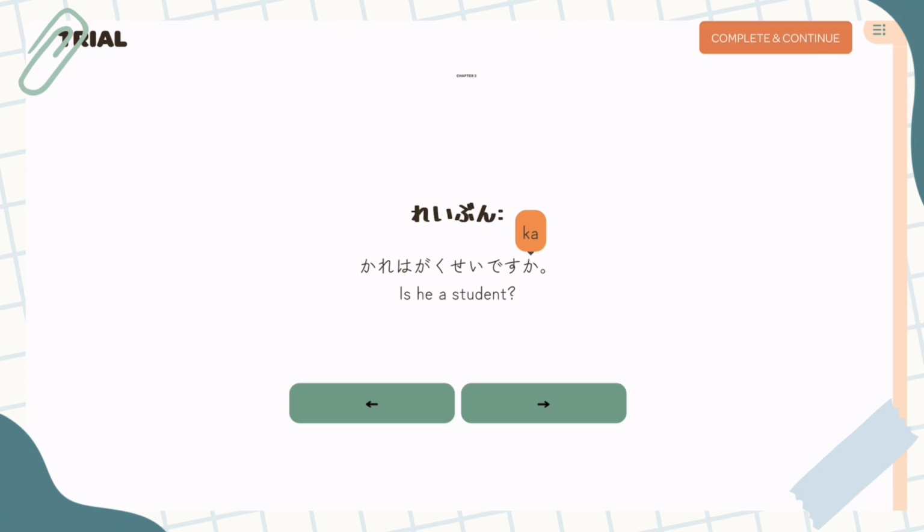So you can think of it as either literally just saying the sentence in a questiony tone, or you can rearrange the sentence to, is he a student? Whatever suits you. I don't have the answer for what works for you. So, 彼は学生ですか? Is he a student? 彼は学生ですか? He is a student, etc.